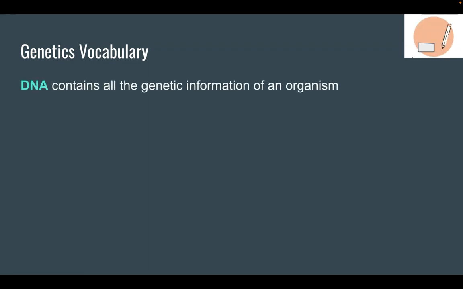Now, to keep going, we have to talk about some vocabulary. First up, DNA contains all of the genetic information of an organism. DNA is really just information. Your body and your cells can use that information to build things.